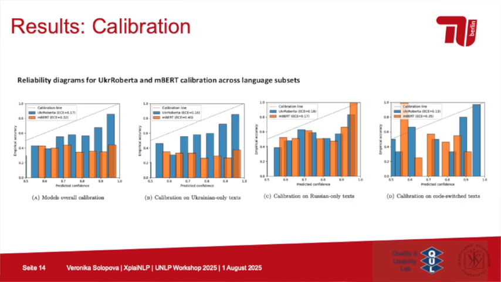But overall, we can see that UkrRoberta is much closer to this calibration line on the Ukrainian overall setting, but both models, as we can see, are much worse calibrated on the code-switched text, which had a smaller size of the training set, obviously.